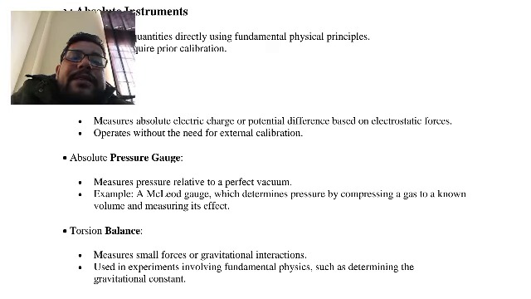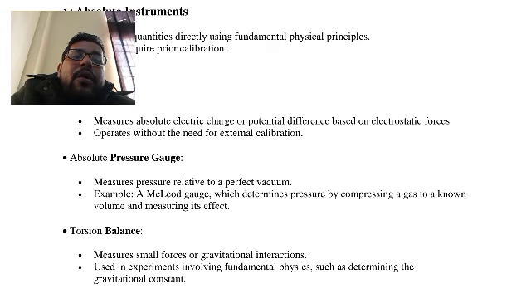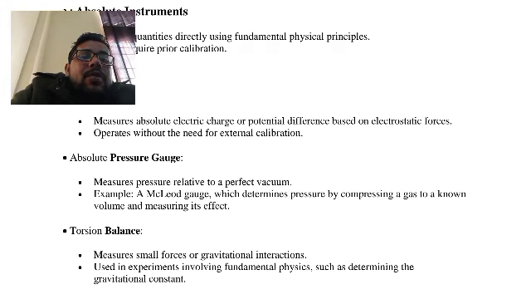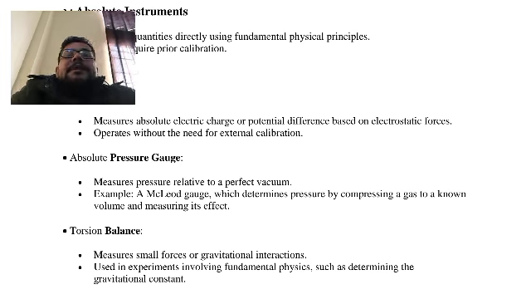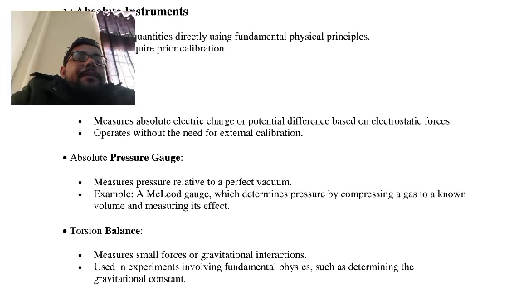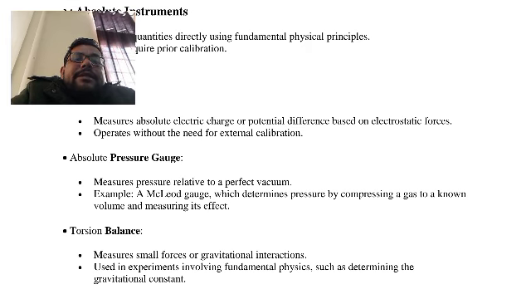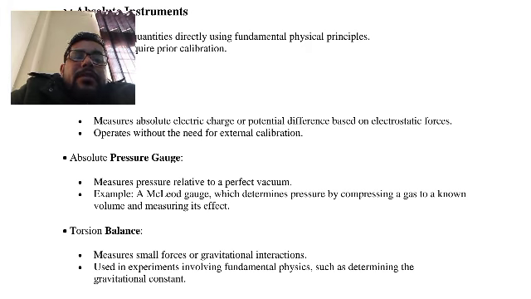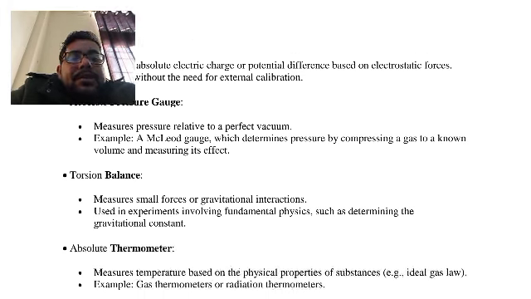An example is the McLeod gauge, which determines the pressure by compressing a known volume of gas and measuring its effect. We will discuss this in detail when we cover industrial instrumentation. That is a separate topic.